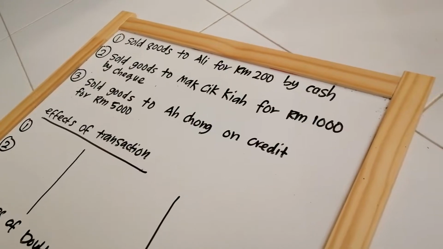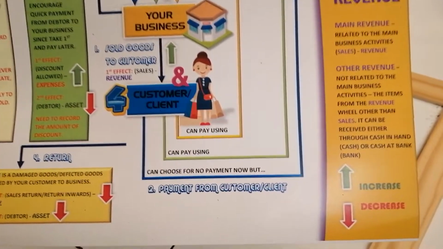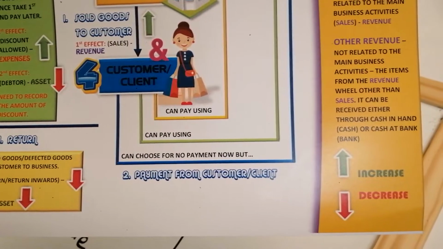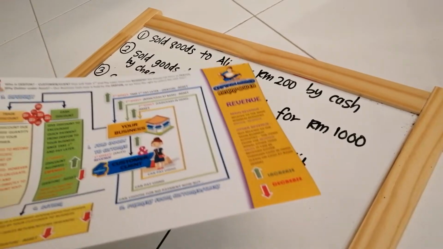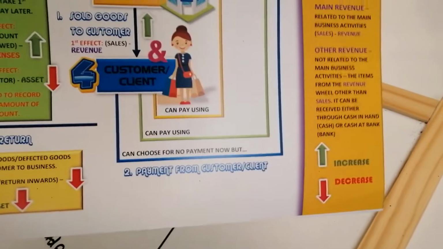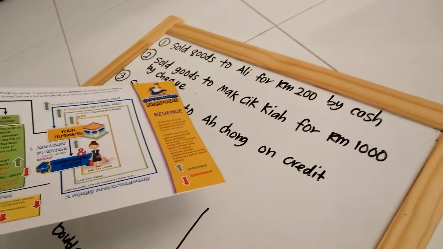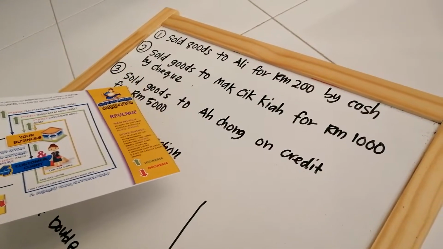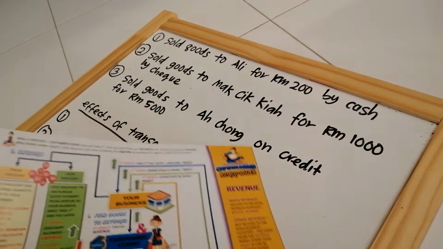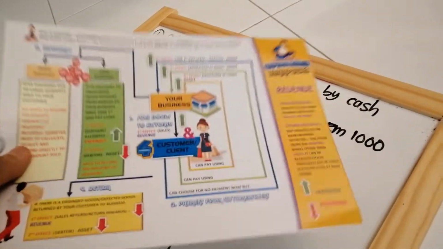Okay, class. So I will explain to you number one, sold goods to customer, and then we'll combine it with the second scenario, payment from customer or client. Number one, sold goods to Ali for RM200 by cash. Because for the payment here we have three options, by customer or client. Number two, sold goods to Makcik Kia for RM1,000 by cheque. And then number three, sold goods to Ah Chong on credit for RM5,000. So we go to the first transaction.